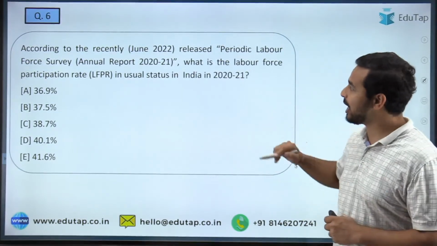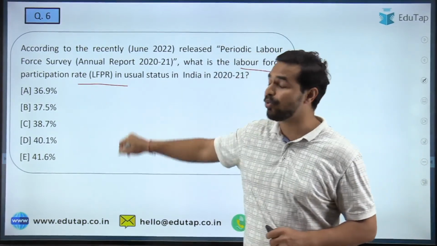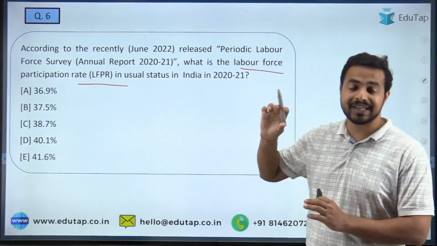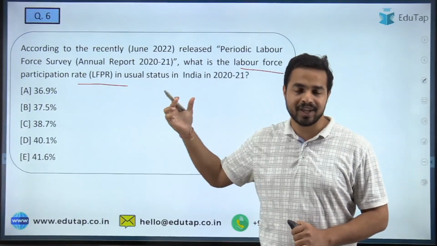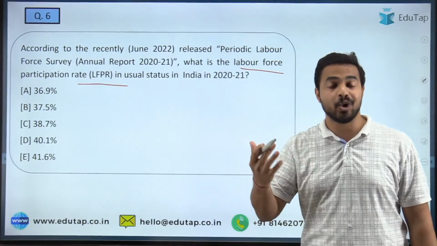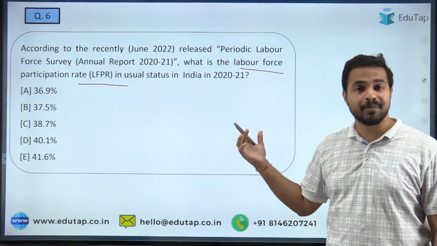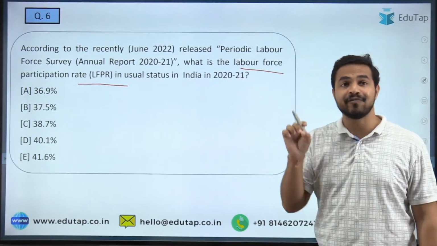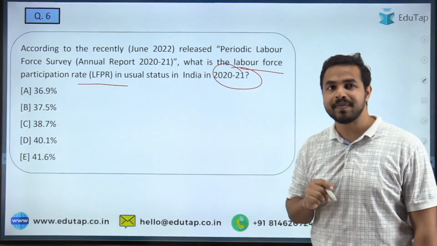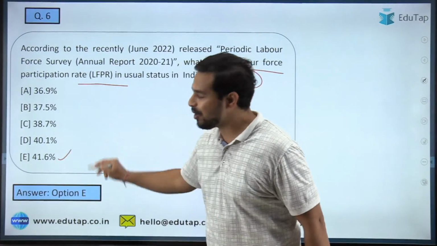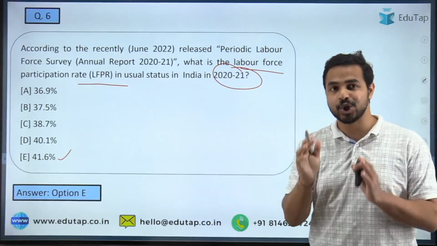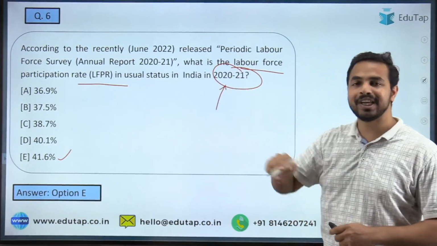In the next question, you are going to tell me what exactly is the labor force participation rate. I already told you that there are various indicators across which data is provided by the PLFS, for example the labor force participation rate and unemployment rate. You are required to remember the data on such findings. So what exactly was the LFPR in the usual status in India in 2020-21? The right answer is 41.6%. So 41.6% was the labor force participation rate in the usual status in India in 2020-2021.